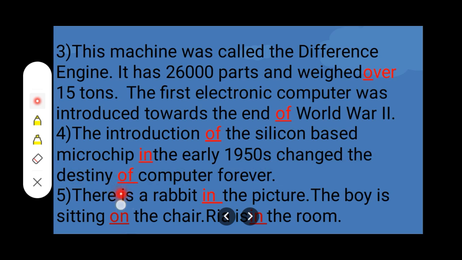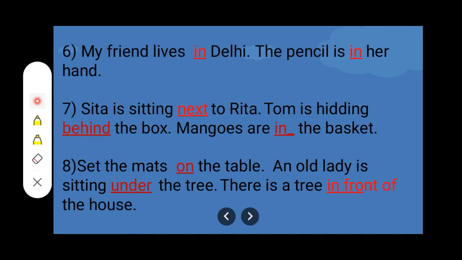Number 5. There is a rabbit dash the picture. The boy is sitting dash the chair. Ria is dash the room. So in first in, second on, third in. So our answer will be, there is a rabbit in the picture. The boy is sitting on the chair. Ria is in the room.